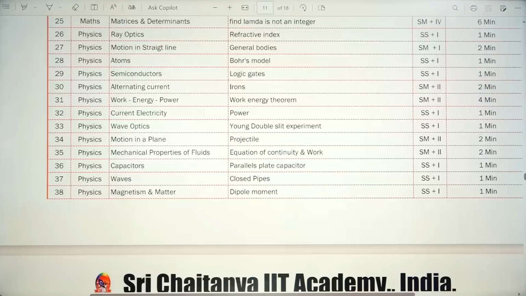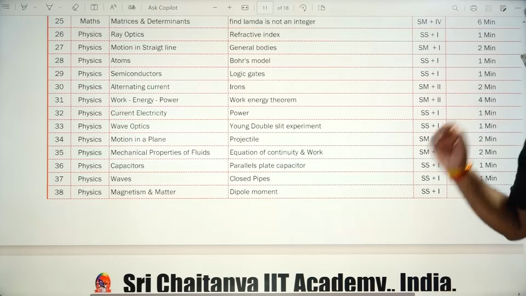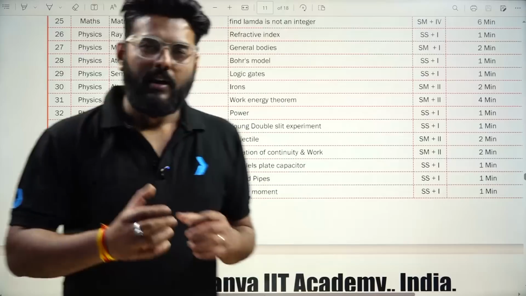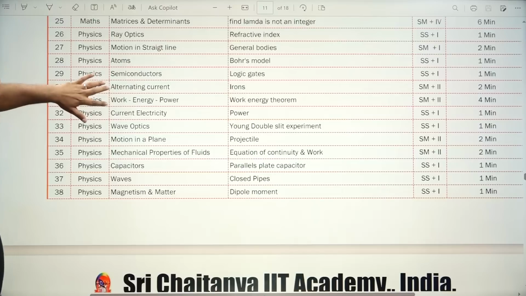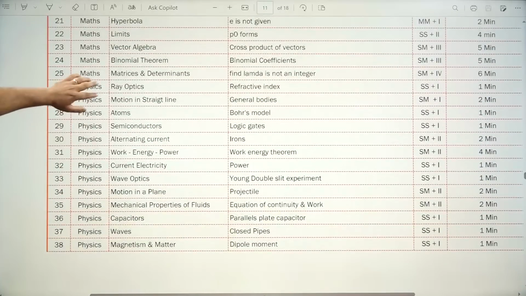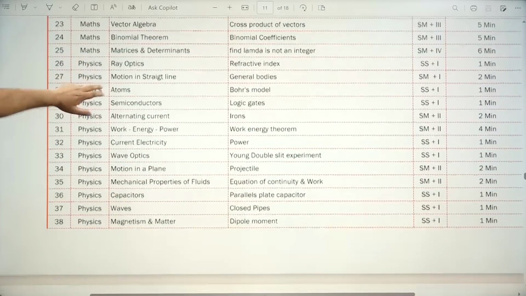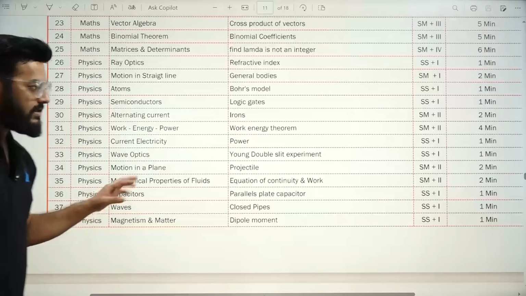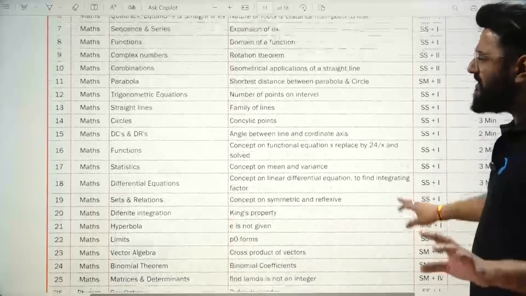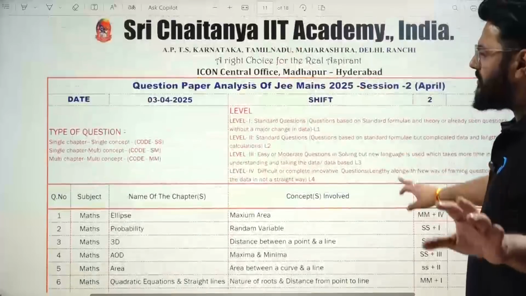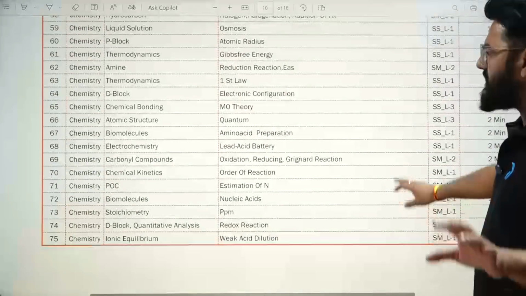So again, you don't see many multi-chapter, multi-concept questions. Again, those are SMs only. So questions were restricted from a single chapter, but yes, multiple concepts from that chapter only were involved. As you will see in alternating current, work, power, energy, obviously there can be multiple concepts created out from that. Then you had motion in a straight line, single chapter, multi-concept questions, and all the less capacitor waves, magnetism were also okay. So 3rd April, shift 1 and shift 2 were also on the average end what has been on 2nd of April. So physics, there was no surprise as such.